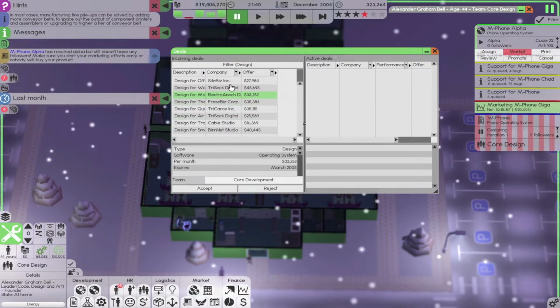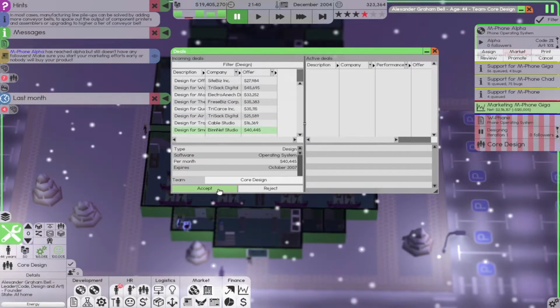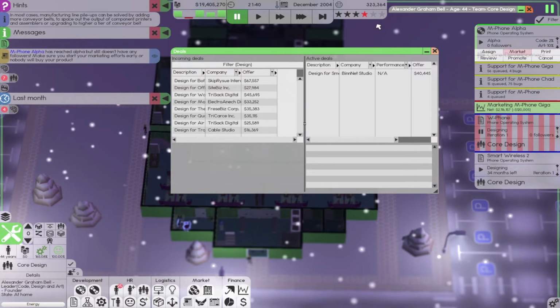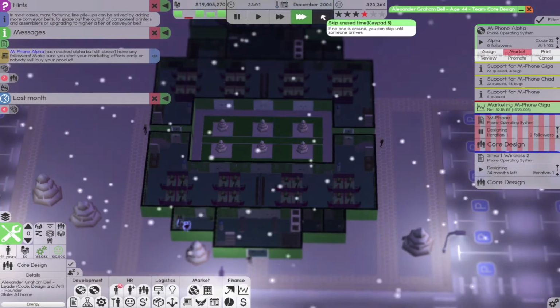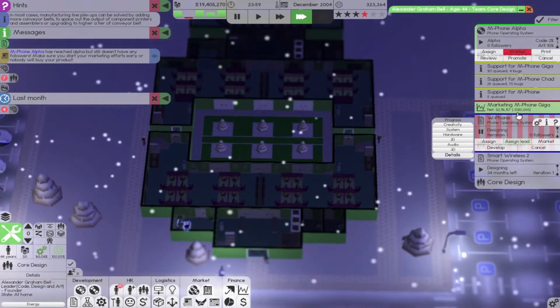I wish you could sort by date that it's going to expire, but 2007 actually looks really good. Let's just take this one for 2007. Set it to core design. Just have them work on that until his thing is fully restocked. And you can flip back and forth between these two for a little while.